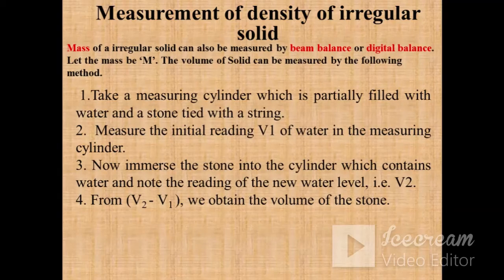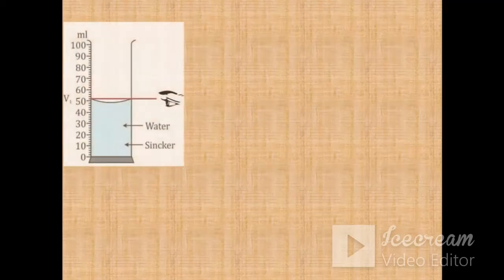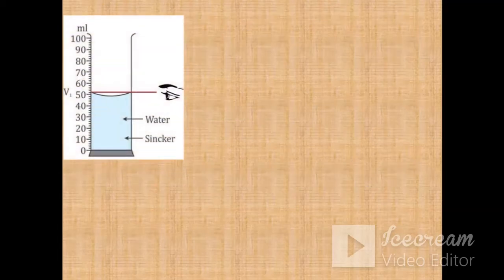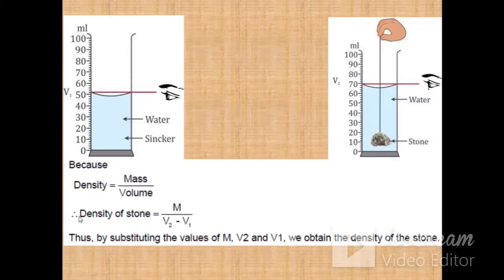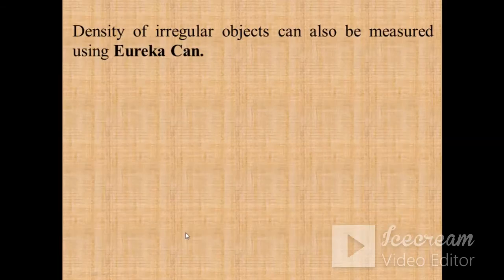by this displacement method. You take a measuring cylinder and measure its reading as V1. Then you dip the stone inside it, and then you measure the volume. Let its volume be V2. We know that whatever volume of water is displaced will be equivalent to the volume of that stone. So you can use the formula density equals mass upon volume, and the volume of this stone you can take as V2 minus V1. Then 1 ml is equal to 1 centimeter cube. So you can easily convert this ml into centimeter cube and you will get the density of the stone.